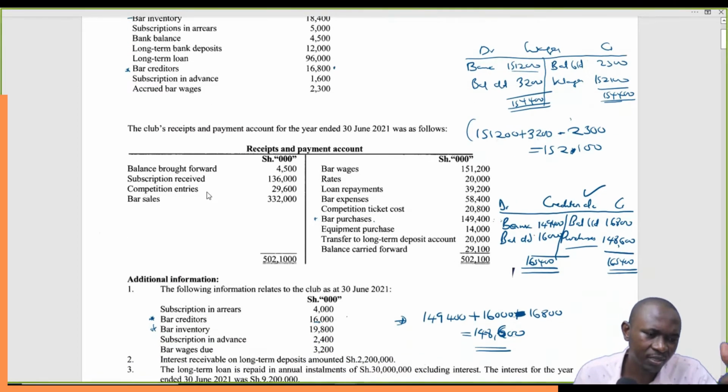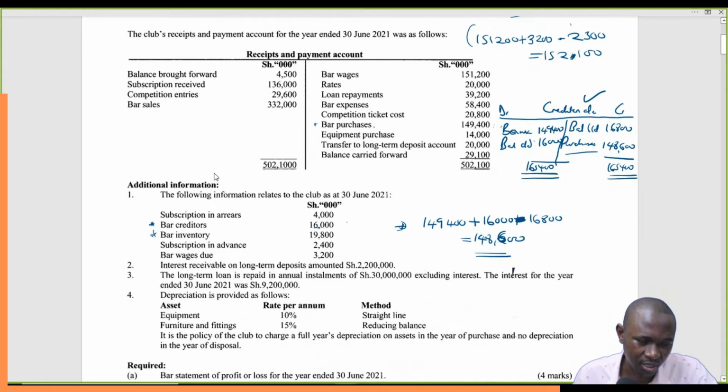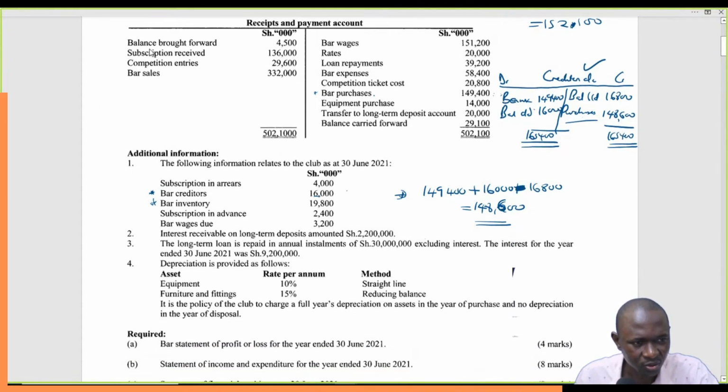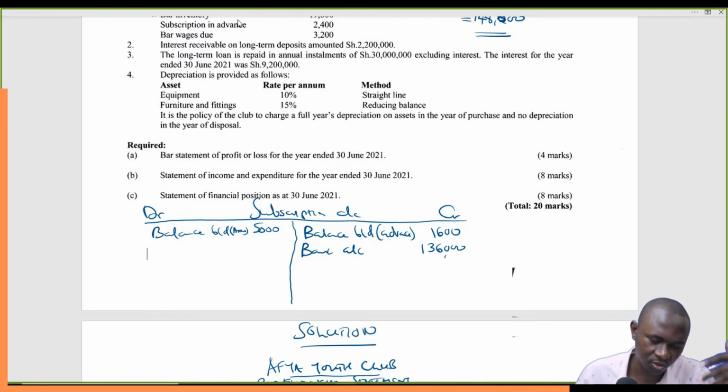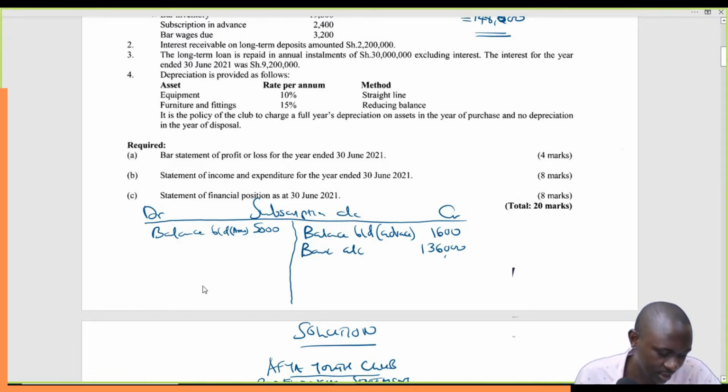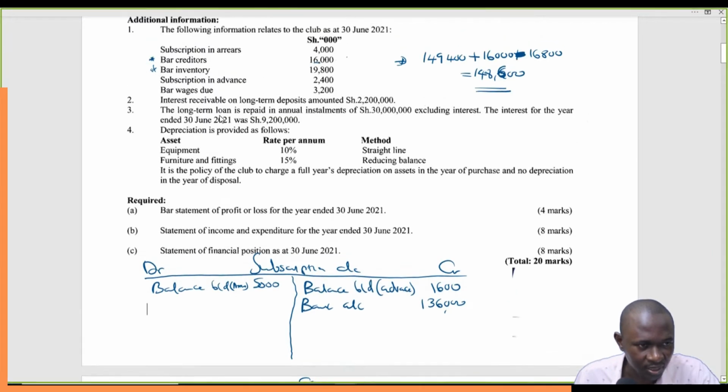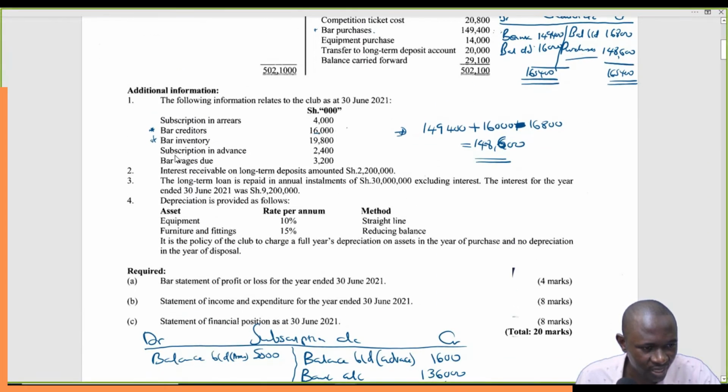Then we go to the next thing, the subscriptions for this year. Subscription received. If we receive, it hits the bank account, so we debit the bank, which means we are going to credit the subscription account. And incomes are actually supposed to be credit account. So subscription received, we are going to credit the subscription account, 136,000. So we'll come here and say bank account. This is the account that is affected, bank account, 136,000. This money is hitting the bank account, so we are going to debit the bank and credit the subscription account.